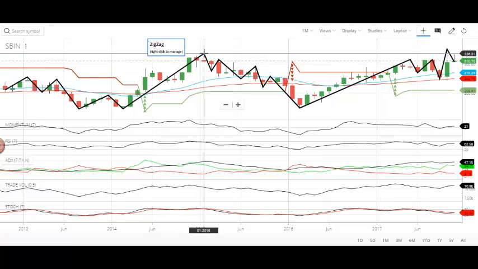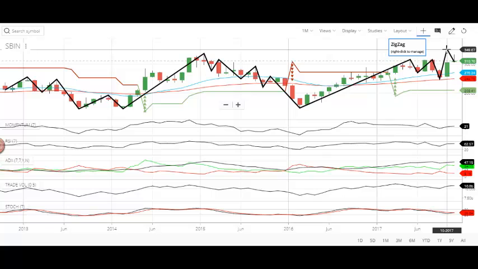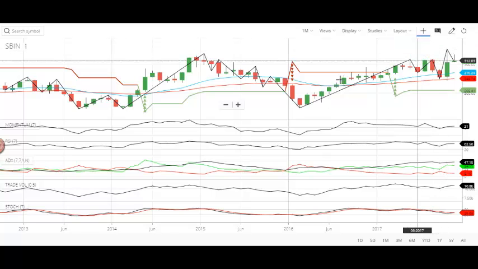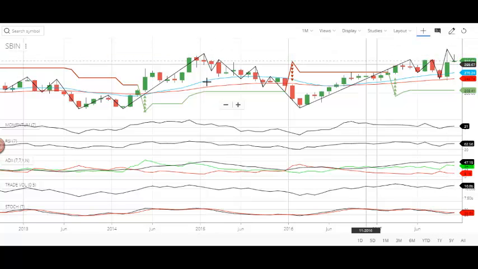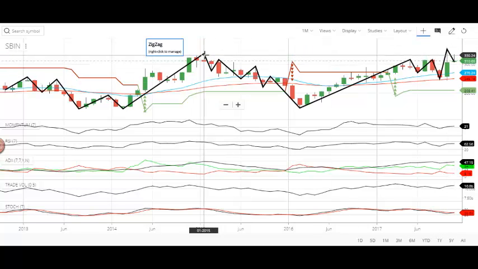This was the last peak price. That time it was trading at 336, and recently it crossed in 2017 September, October 2017, and that time it went up to 352.